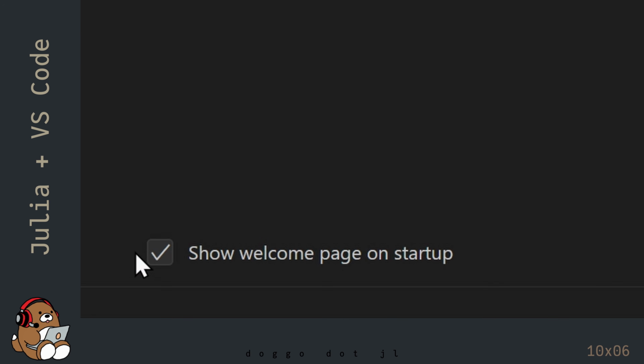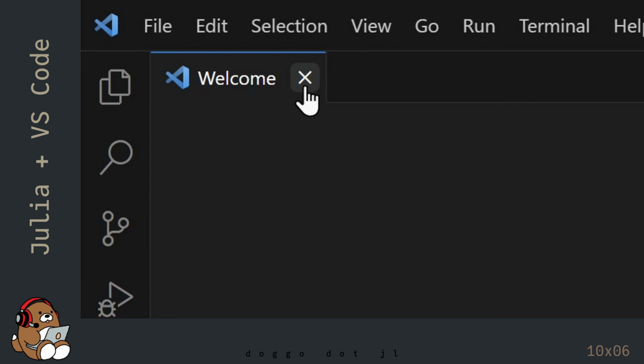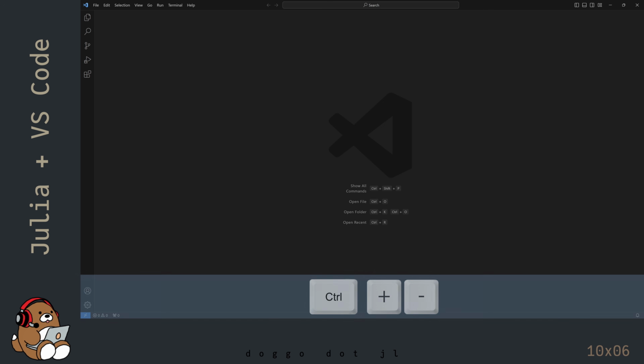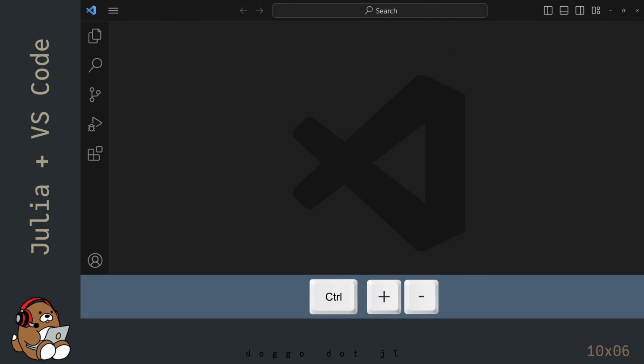Uncheck this box to show Welcome Page on Startup. Close the Welcome tab by clicking on this X. You can adjust the size of the user interface by using Ctrl+ or Ctrl-.